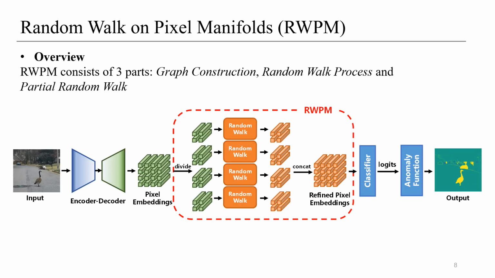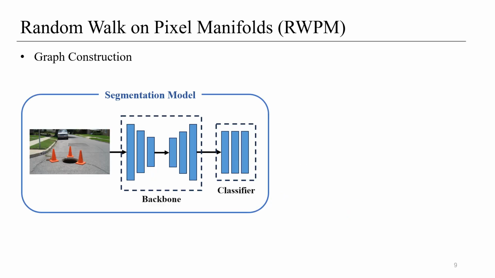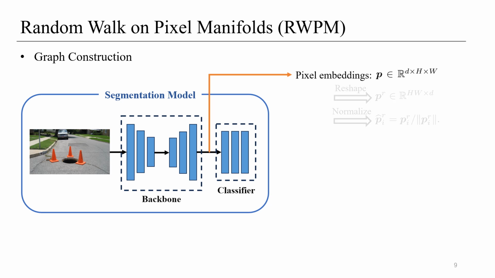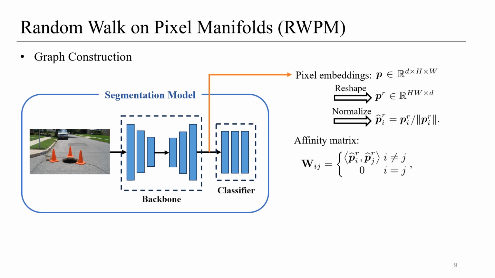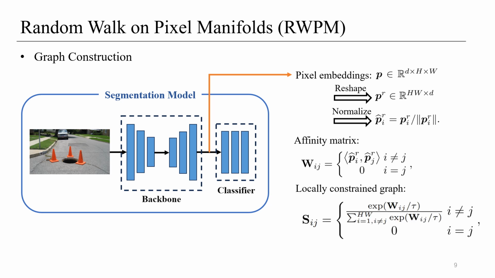Next, I will introduce the proposed RWPM, which consists of three parts: graph construction, random walk process, and partial random walk. The first part is graph construction. For each input test image, the backbone of the segmentation model is first used to extract pixel embeddings, P. For convenience, we reshape P and normalize each row to obtain hat P R. Then, by calculating the inner product, we obtain the affinity matrix W. Finally, by normalizing W, we get the corresponding graph S, which describes the manifold structure.